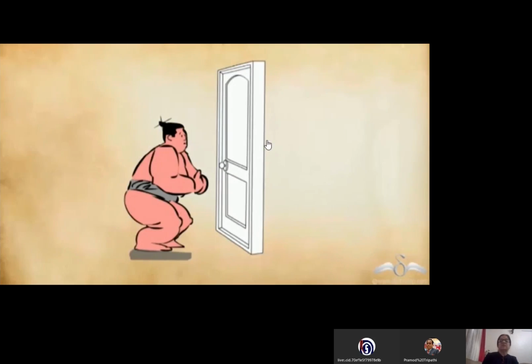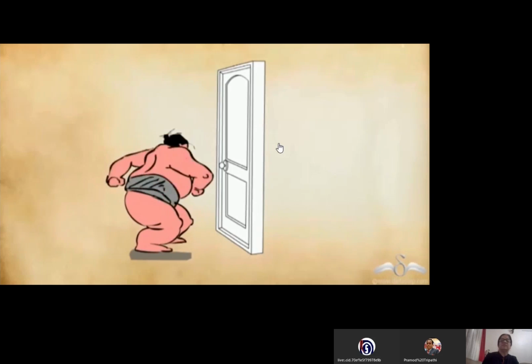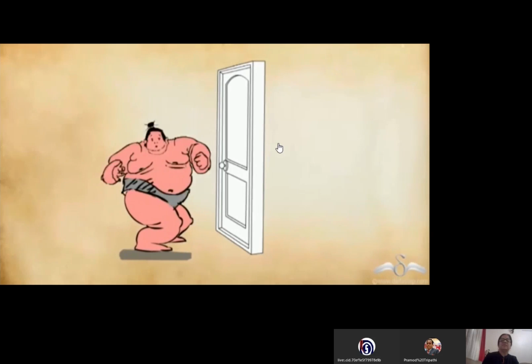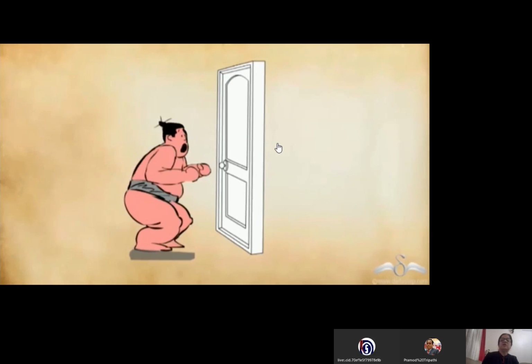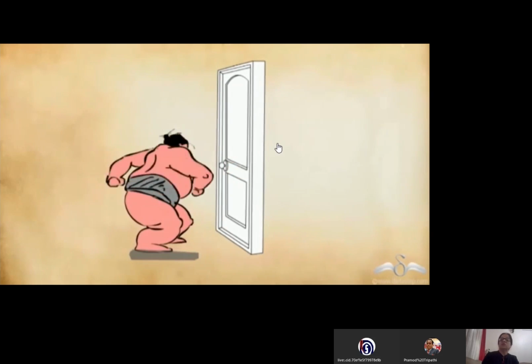Now this sumo wrestler is getting another door to open. This door is much harder than the previous one. Okay. Same sumo wrestler, same trick he will try now. Just see what happened now. So he is not able to open this. So he got the idea. Now see what he'll do.